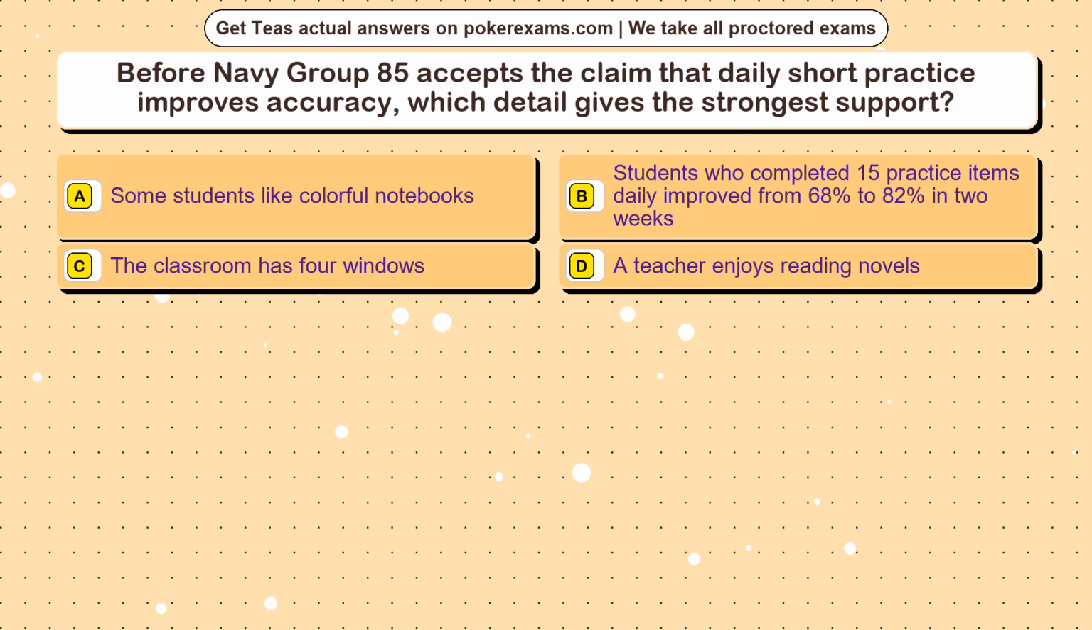Question 5. Before Navy Group 85 accepts the claim that daily short practice improves accuracy, which detail gives the strongest support? Option A. Some students like colorful notebooks. Option B. Students who completed 15 practice items daily improved from 68% to 82% in 2 weeks. Option C. The classroom has 4 windows. Option D. A teacher enjoys reading novels.